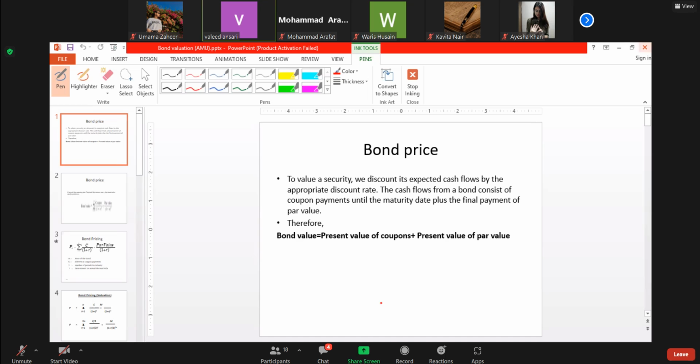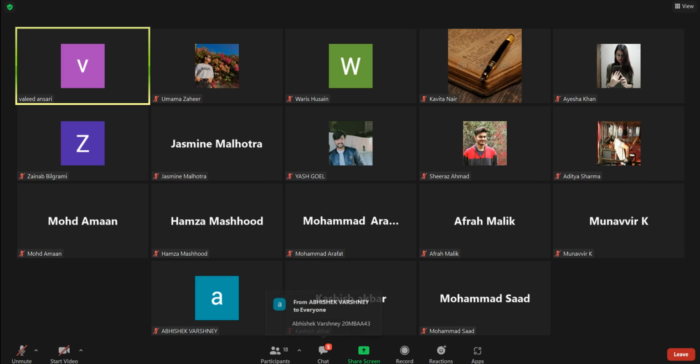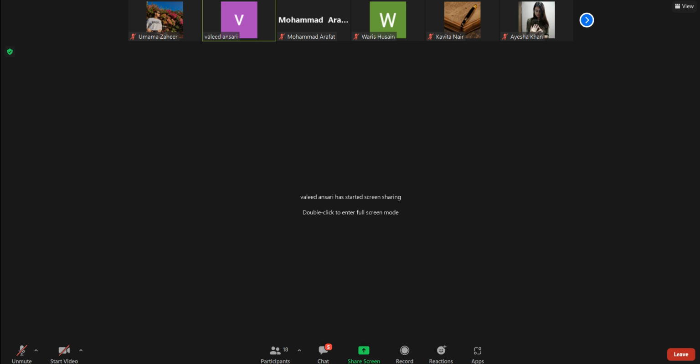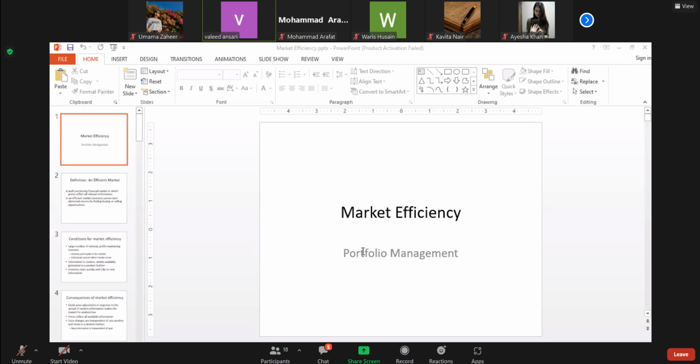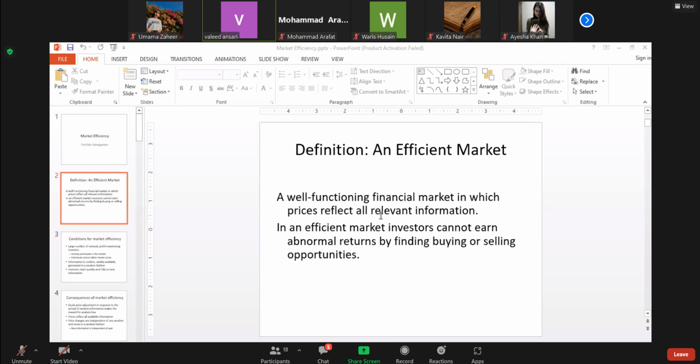Now, after this, I also plan to introduce to you a very important concept which acts as a foundation for the various asset pricing models and all that.